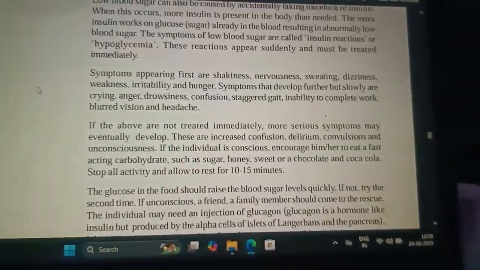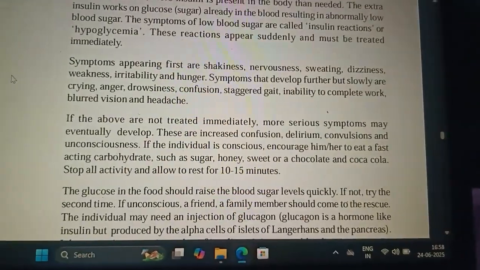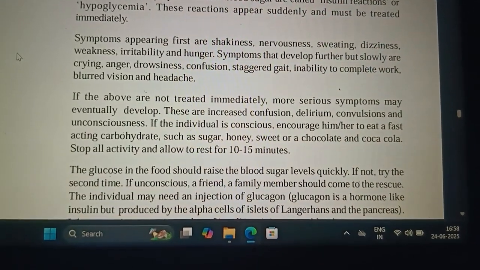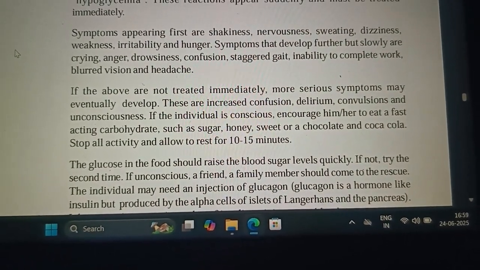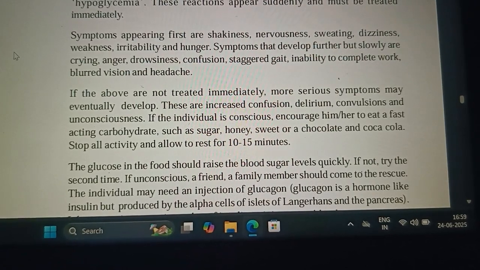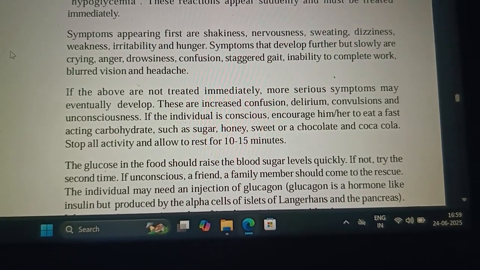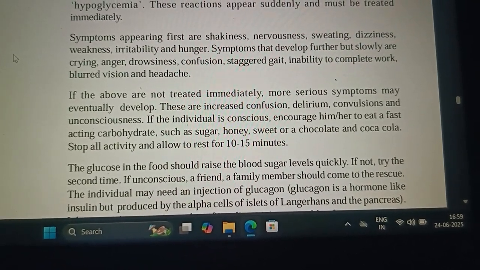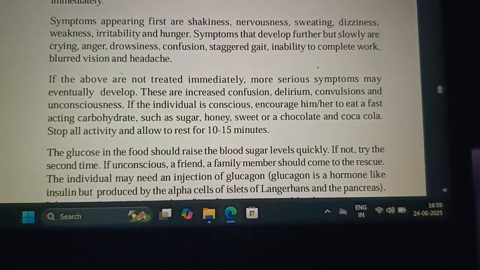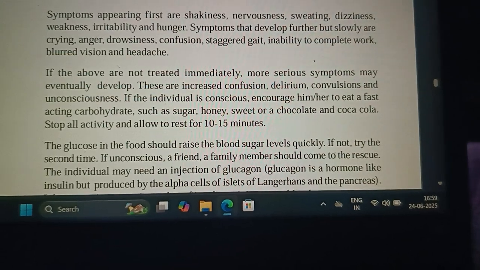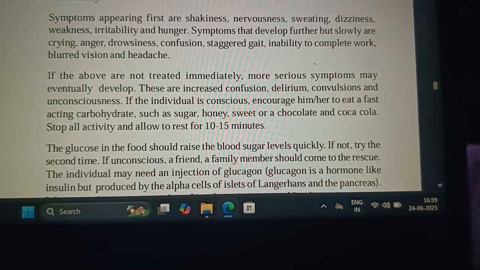If any of the above symptoms is seen in any person, they should be treated immediately. If not treated immediately, more serious symptoms such as increased confusion, delirium, convulsions, and unconsciousness may occur.